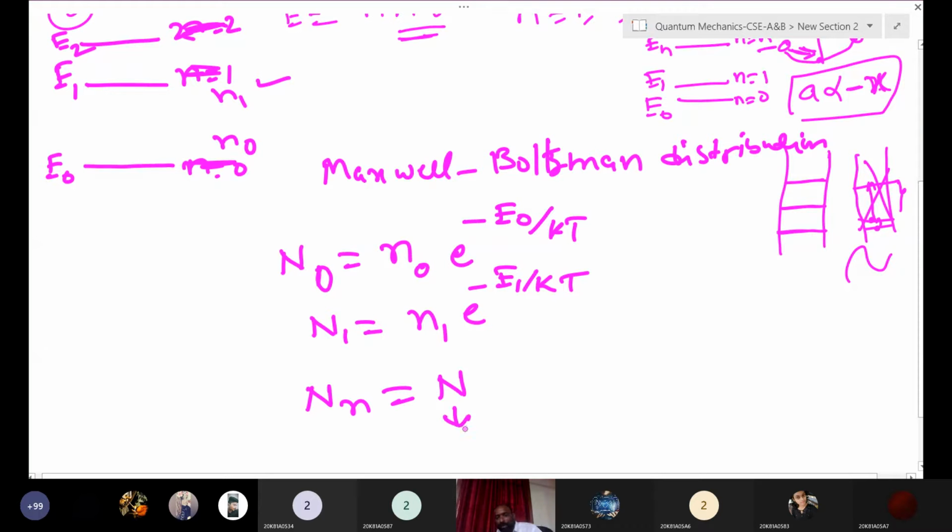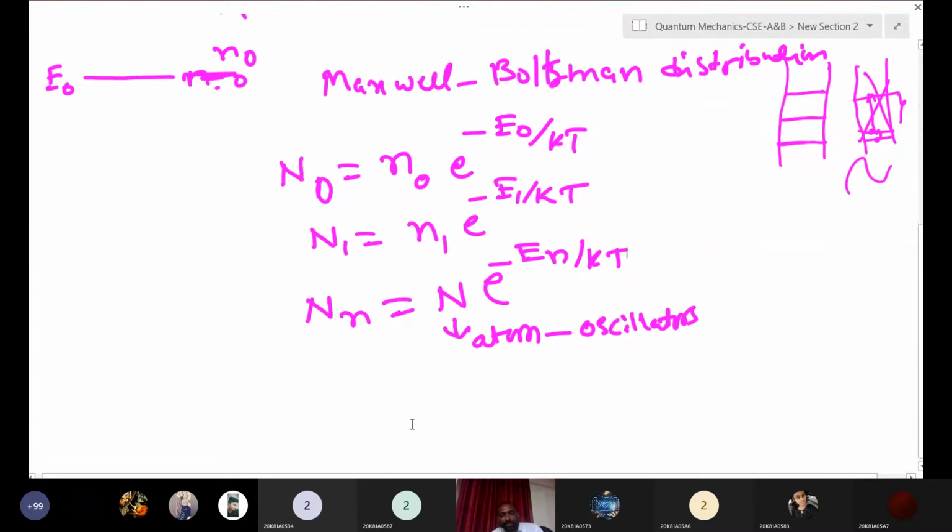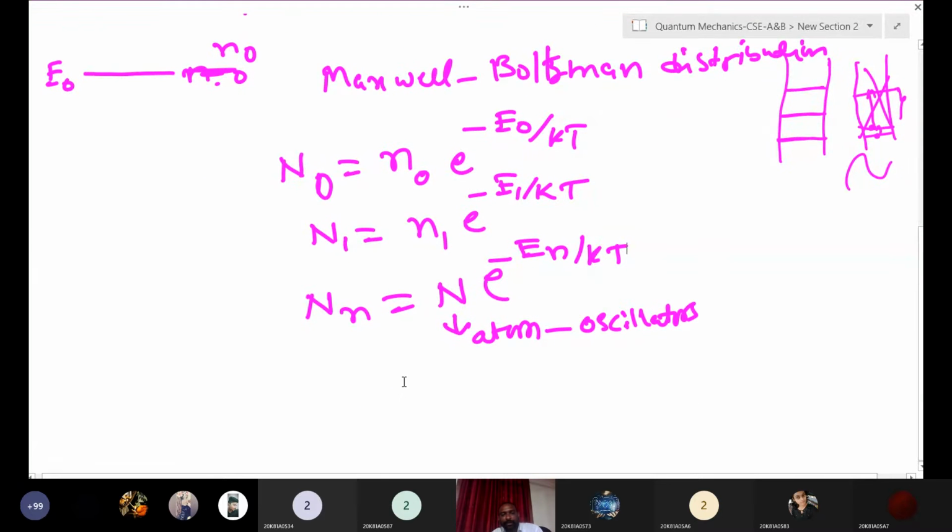Here each atom we consider as an oscillator. Like that we have taken the total number of oscillators, and e to the power of the nth state energy, En by kT. This is the Boltzmann expression for the nth state.